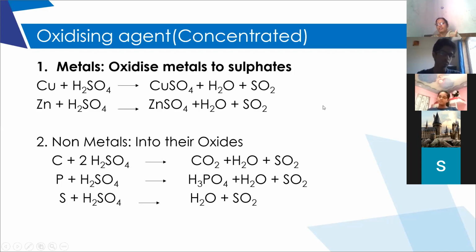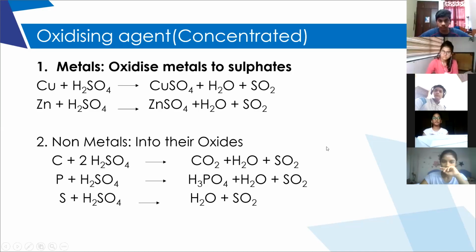The first difference is sulfuric acid is less volatile. Yesterday we have discussed, did you remember, children? Sulfuric acid is less volatile, whereas hydrochloric acid and nitric acid are more volatile.